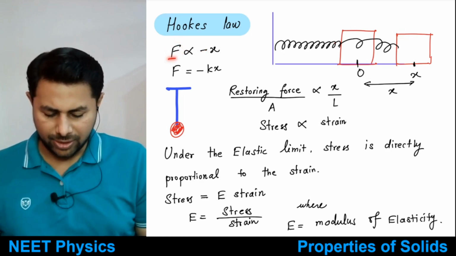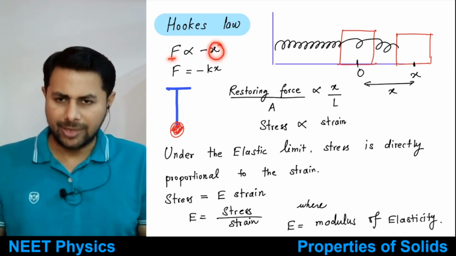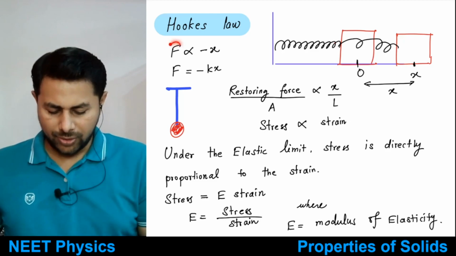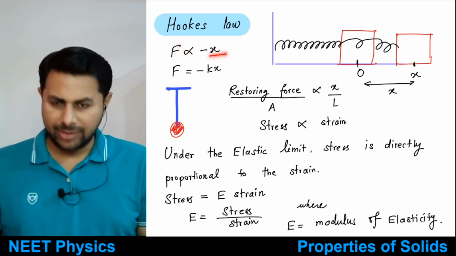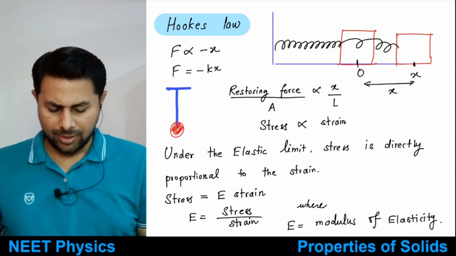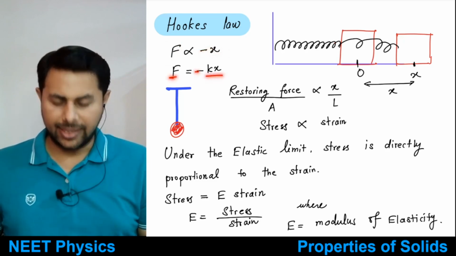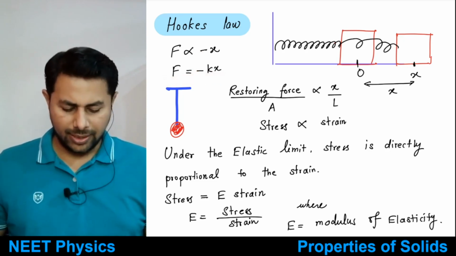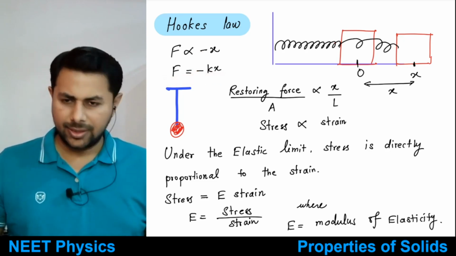And in magnitude, this force is proportional to the displacement. The more the displacement, the more the restoring force. So the restoring force is proportional to displacement but acts in the opposite direction. That's why the negative sign. So F is equal to minus kx. This is the spring force. Is this clear, everyone?